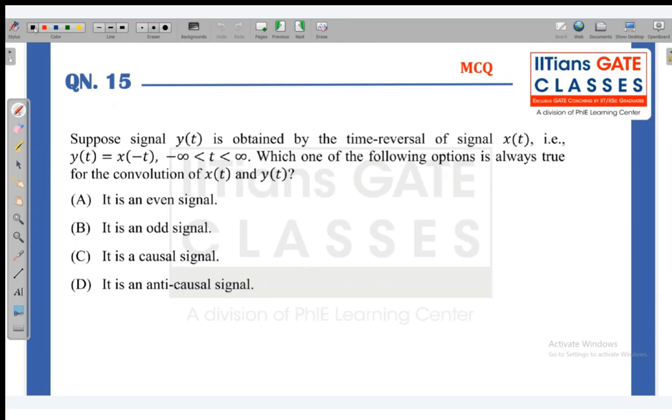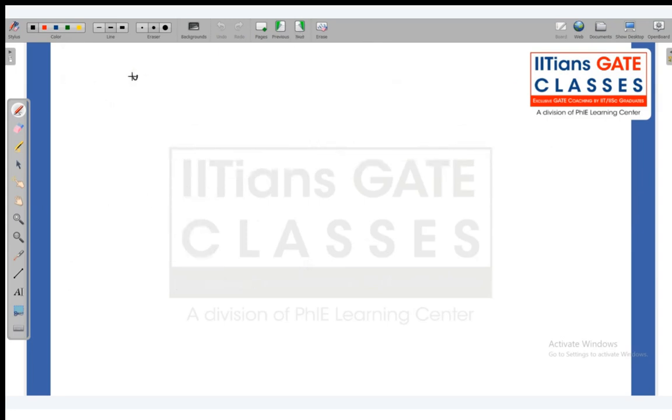We know that if we want to convolve y(t) and x(t), then you can write the integration from minus infinity to infinity of y(tau) x(t minus tau) d tau. This can be the convolution integral.